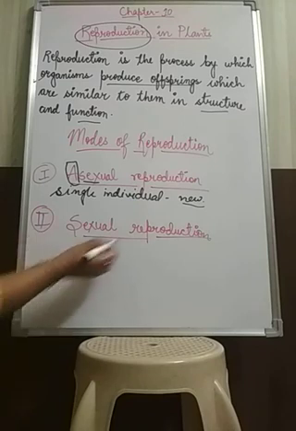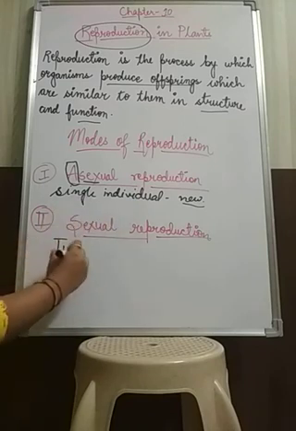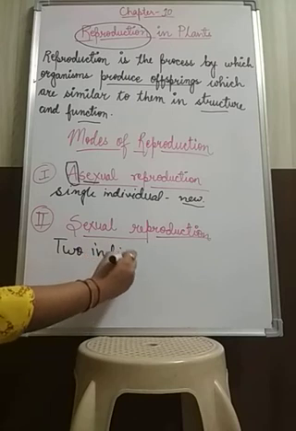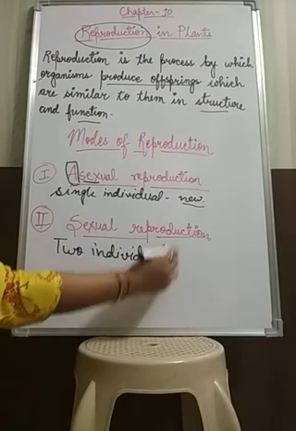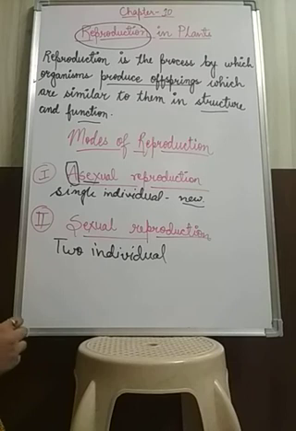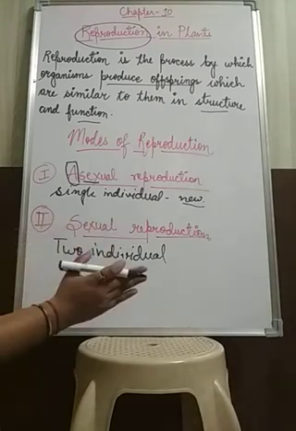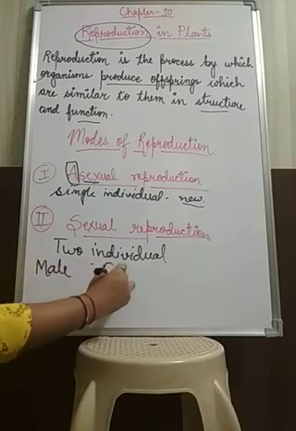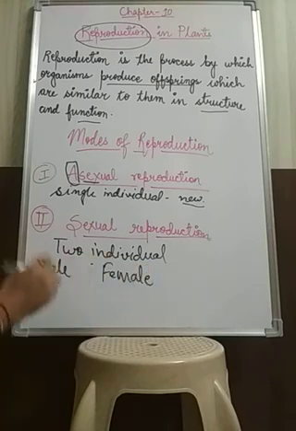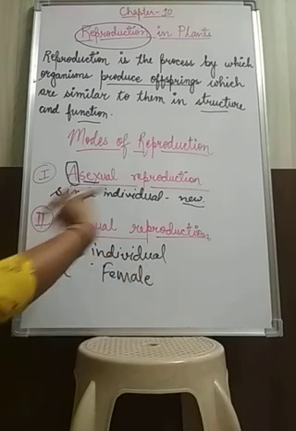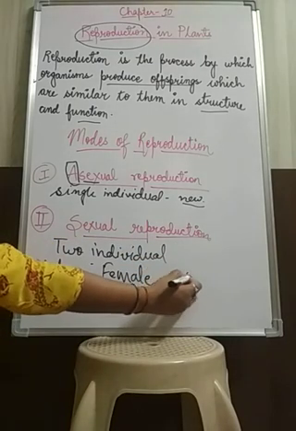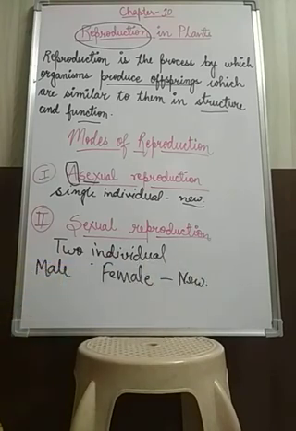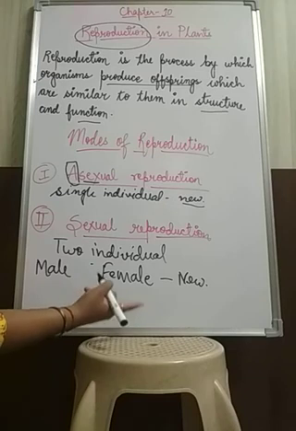Whereas in sexual reproduction, two individuals are required or involved for the production of a new organism. Two individuals or two cells of separate sexes. Separate sexes means one should be male and the other should be female. The separate sexes will be required to give rise to the new offspring.